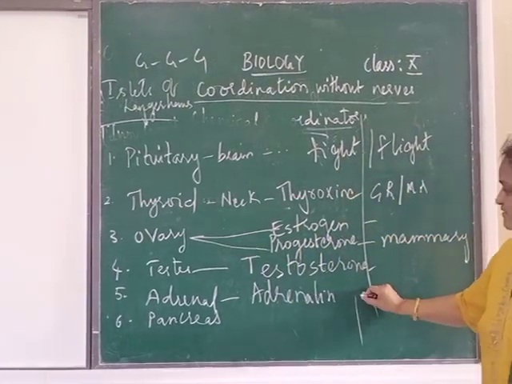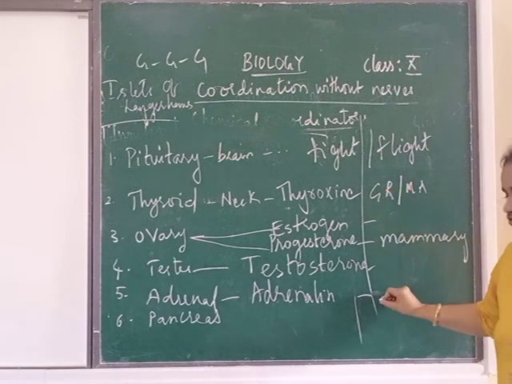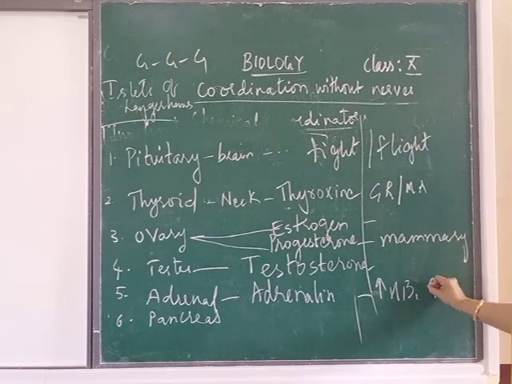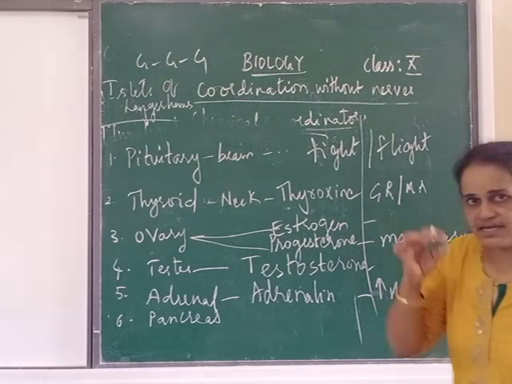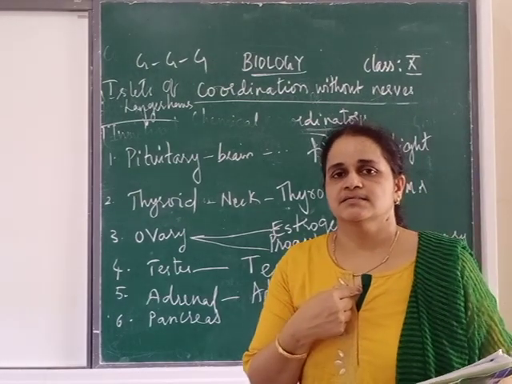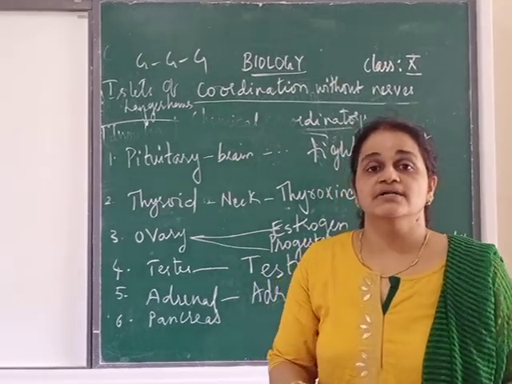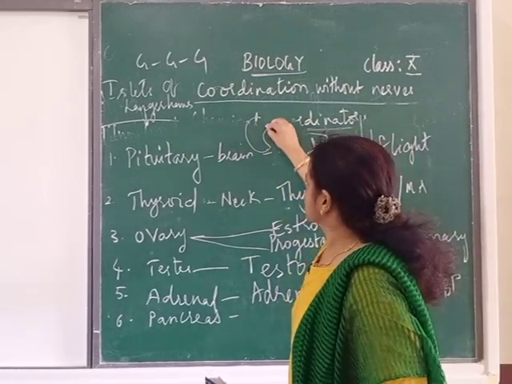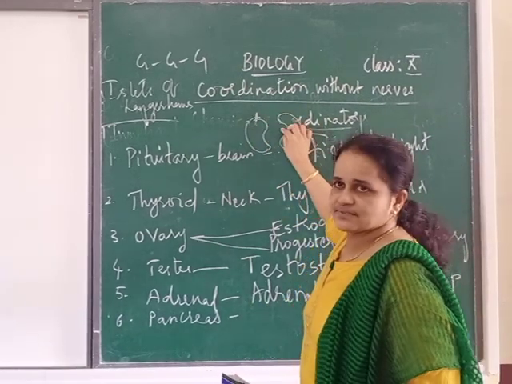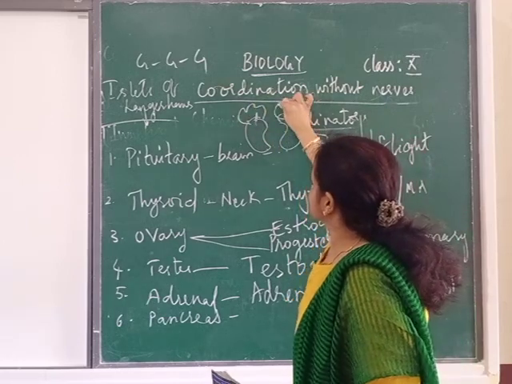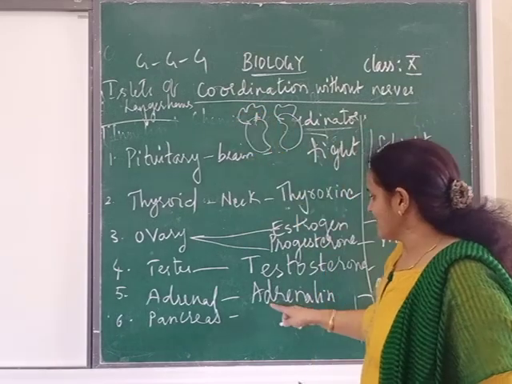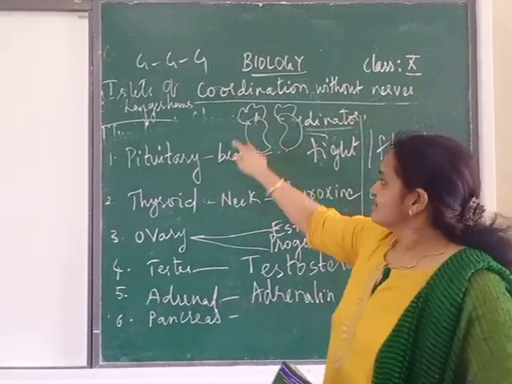Now what is the function? Same as I told you before. Increase in heartbeat. Increase in breathing rate. Increase in blood pressure. Again, dilation of the pupil. Even your heart and blood vessels also dilate. This adrenal gland is located where? You know these two parts, isn't it? What is this? This is the kidney. So on this kidney one cap-like structure you can see. That is our which gland? The adrenal gland. So the location is on the kidney.